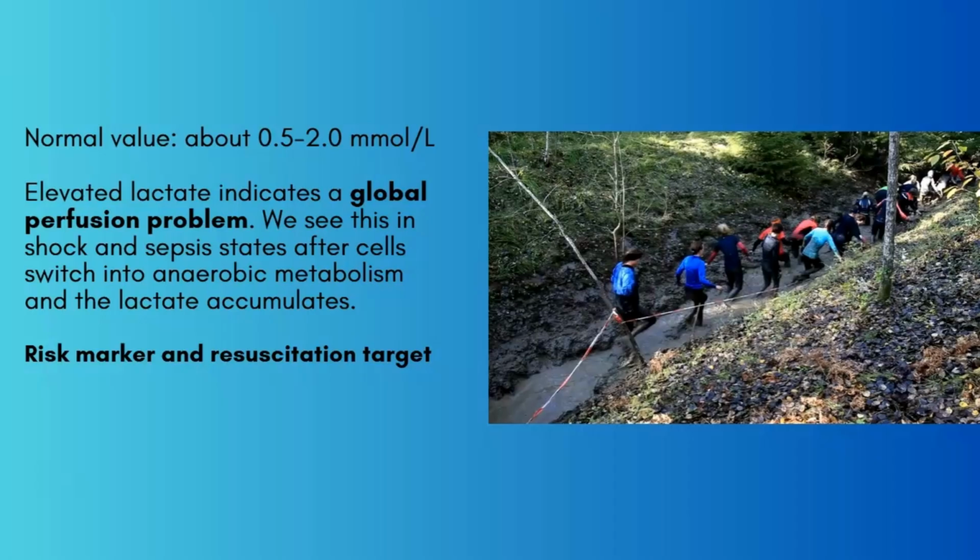So think about those individuals who choose to do obstacle course races without proper training and preparation. What happens to these folks? A buildup of lactate occurs from anaerobic metabolism. With enough anaerobic metabolism, muscles can break down, which results in an increase in serum creatine kinase, or CK levels.